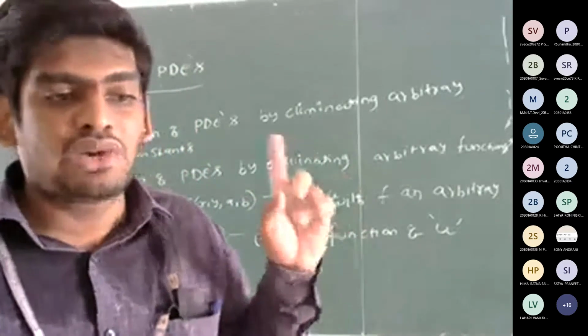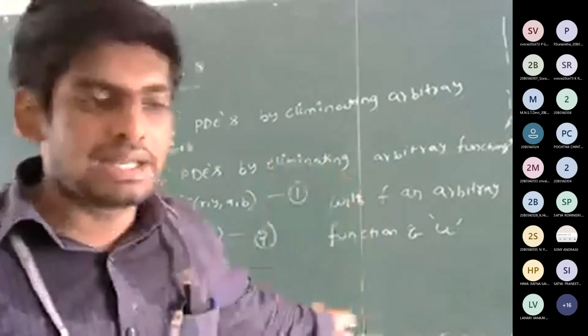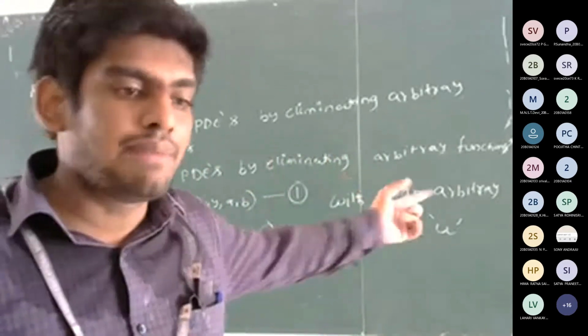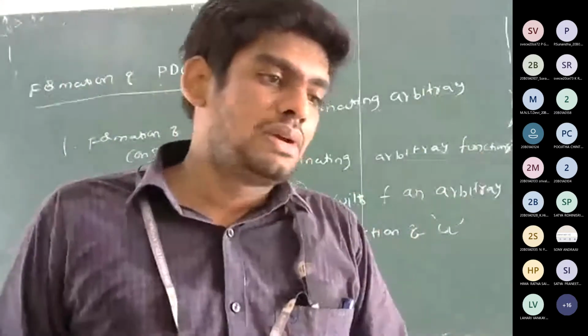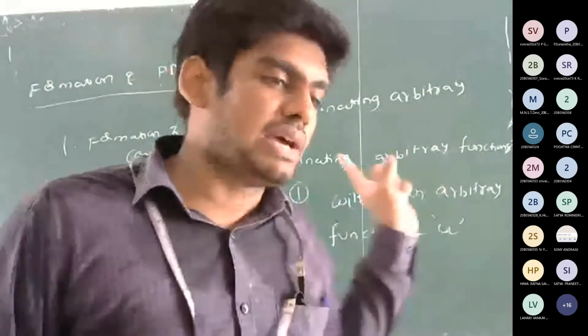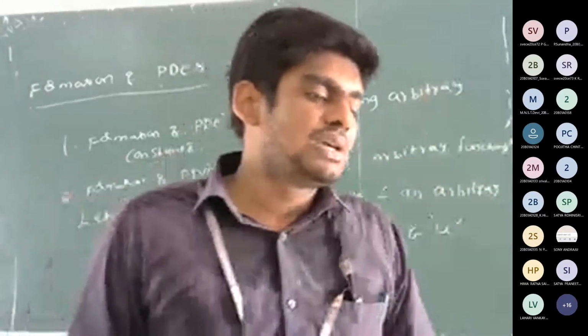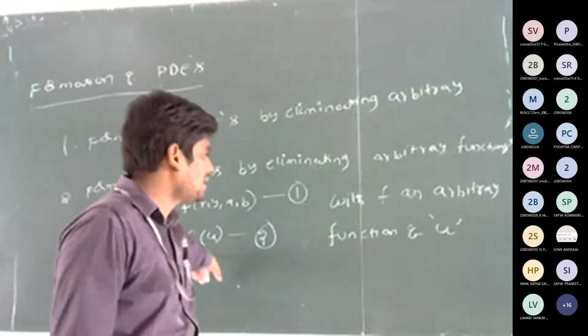So we are using the chain rule in partial differentiation. In the previous example, I directly took f of xy, so u means xy here. You just compare that.